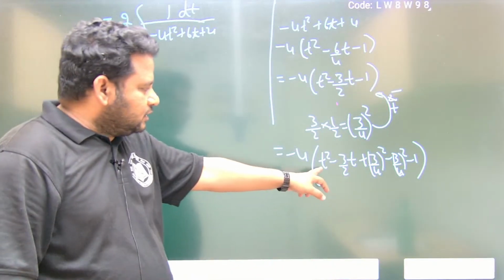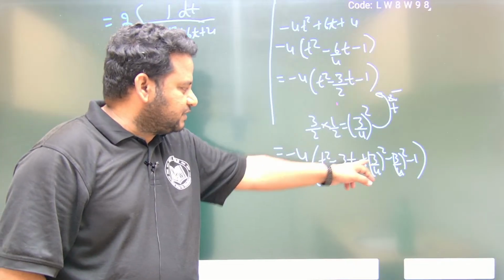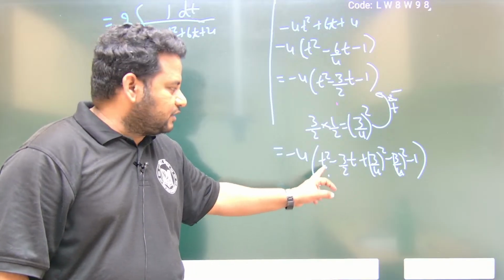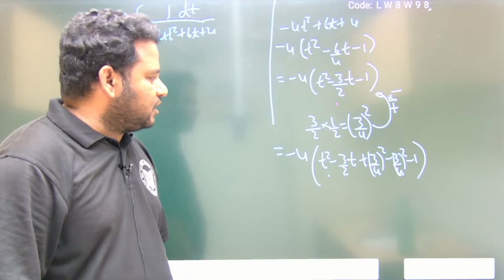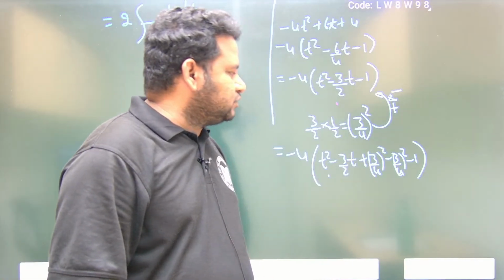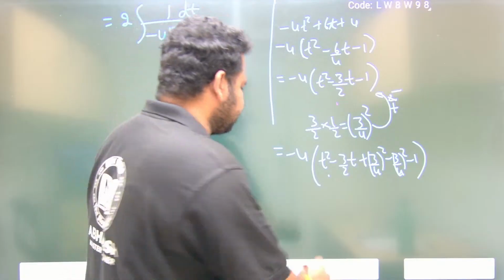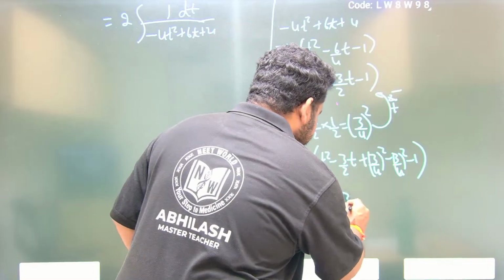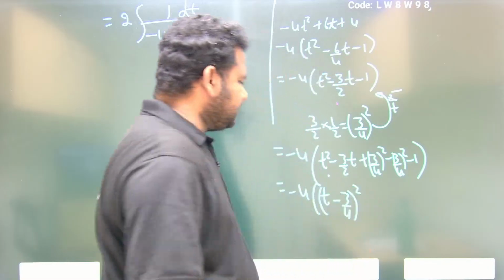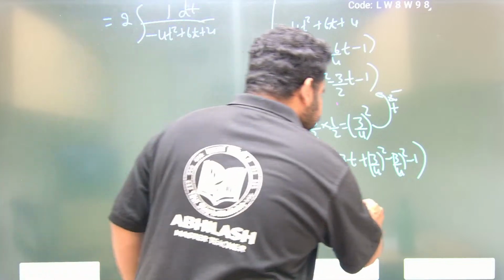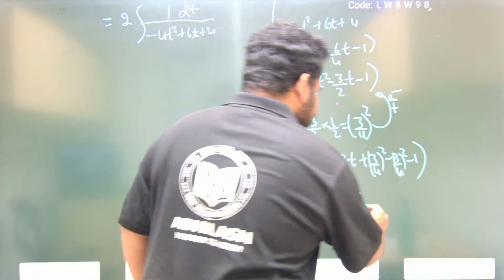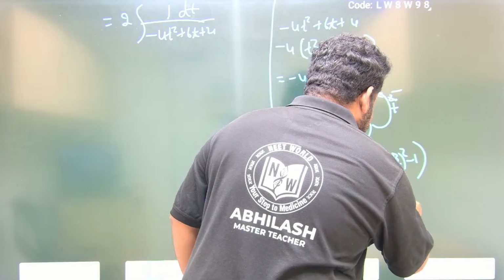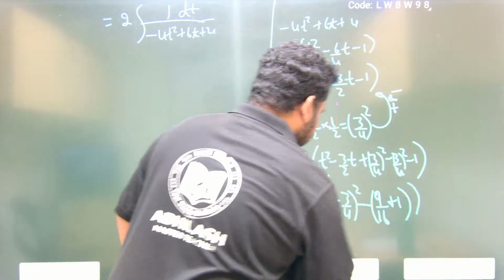Now t square minus 3 by 2 t plus 3 by 4 whole square is nothing but a minus b whole square, that is t minus 3 by 4 whole square. So we can write this as minus 4 into t minus 3 by 4 whole square, minus 3 by 4 whole square minus 1. So I can take minus common, and this will become 9 by 16 plus 1, this entire thing in a bracket. So what will this become, friends?